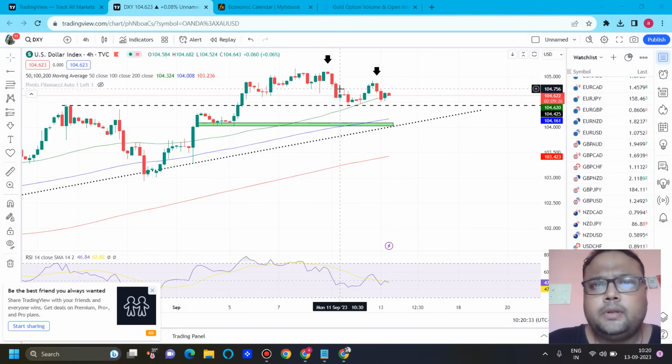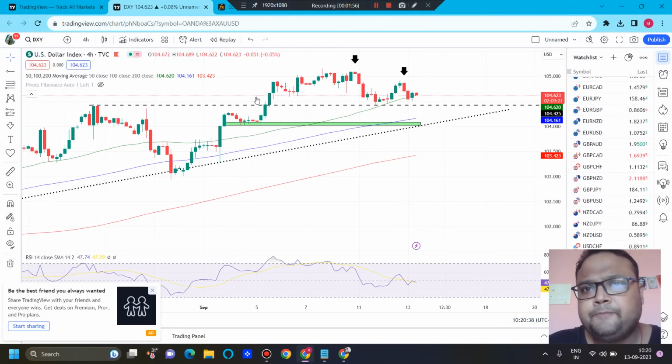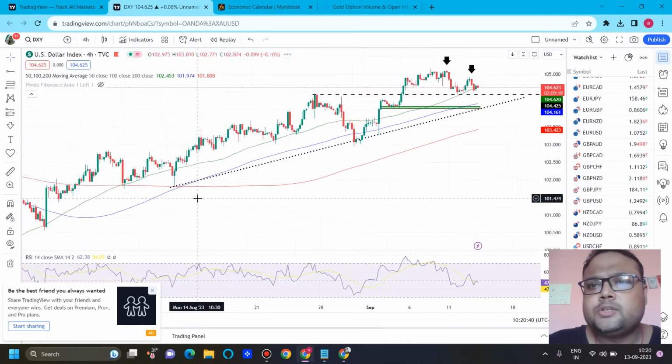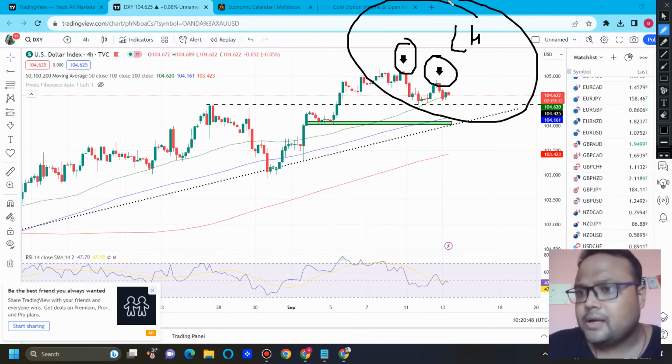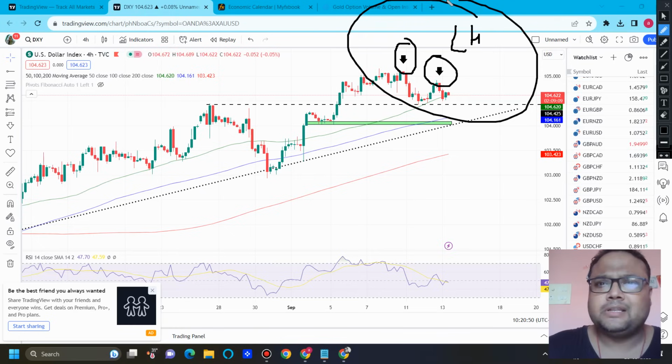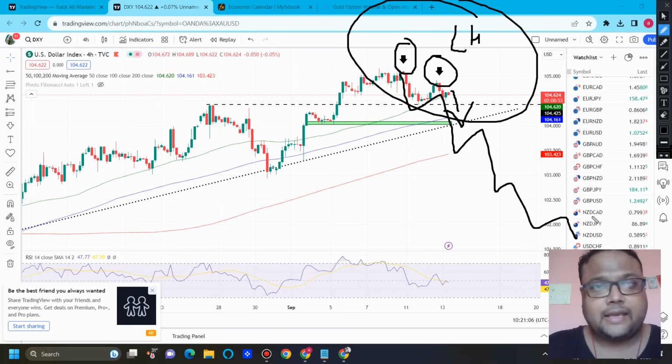Okay. The only important thing that I observed recently on the chart of DXY is that overall the market is in an uptrend. There is no doubt about it, but we can see that slowly market is forming lower highs. So the structure of the market is slowly changing. So does it mean that we are going to see downside on the chart of DXY after CPI? I cannot say that, but under normal circumstances this would have been an indication of a trend reversal, but news is coming out, so I cannot say anything right now.